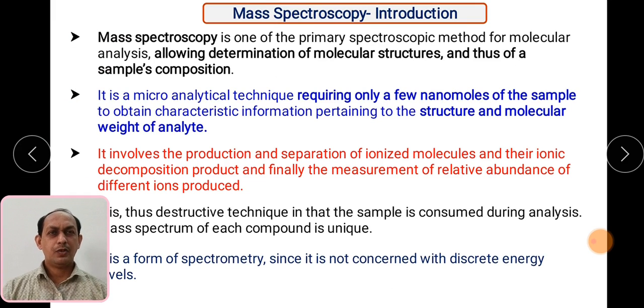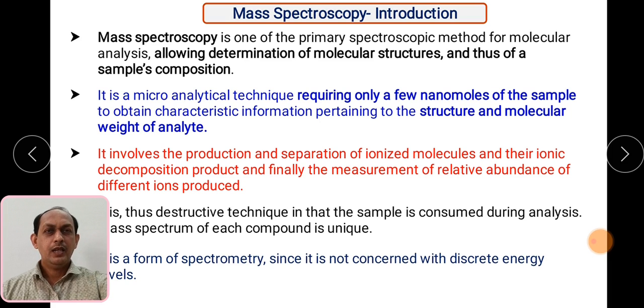If we see the introduction to mass spectroscopy, it is one of the primary spectroscopic methods of molecular analysis. It allows us to determine the molecular structure and thus the sample composition. So mass spectroscopy from that point of view is very important, because it determines the molecular structure, and based upon that we can also predict the sample composition, what the different elements are and how they are connected to one another.